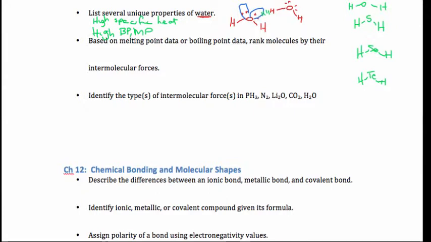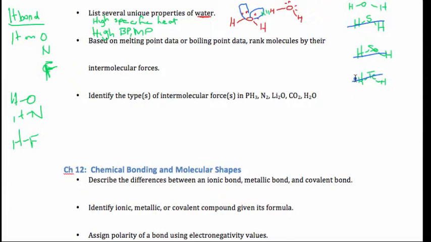Remember, to have an H bond, the hydrogen must be on an oxygen, nitrogen, or a fluorine. So we're saying we've got an HO or an HN or an HF. If you have this situation, then H bonds are possible. That would eliminate these guys; they cannot H bond. Another thing we find is that water has a very high surface tension because of this network.